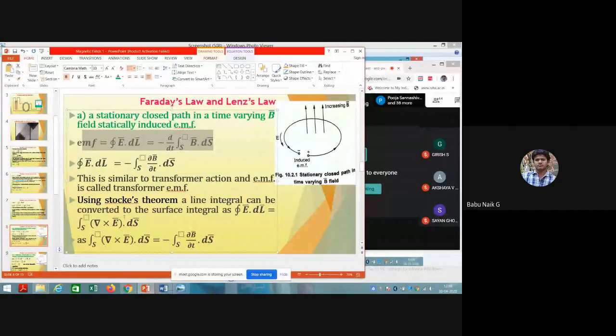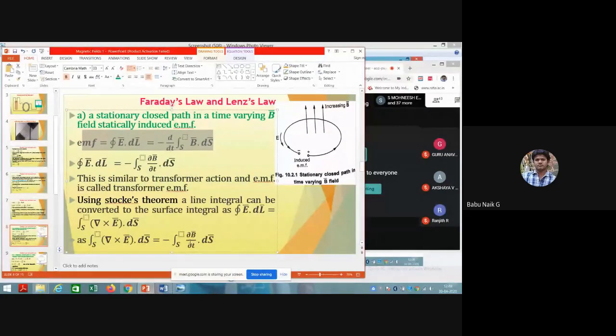So now the Stokes theorem, which is closed line integral, is equal to the surface integral, which is equated here: surface integral of del cross E bar dot ds equal to minus surface integral of dou B bar by dou t dot ds.